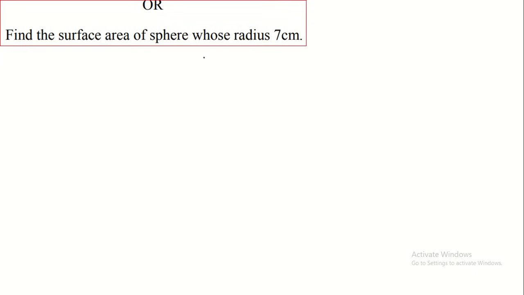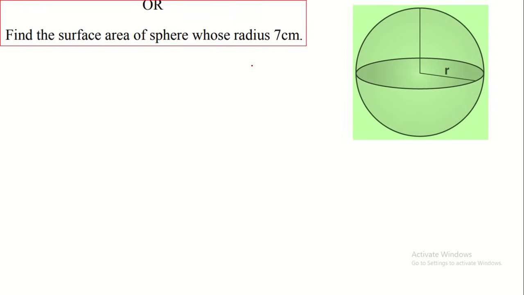So then find the surface area of the sphere whose radius is 7 centimeter. The given radius r is equal to 7 centimeter. What is the surface area of the sphere? Here there is no curved surface area or total surface area. Only surface area is for the sphere. Here surface area of the sphere is equal to 4 pi r square.